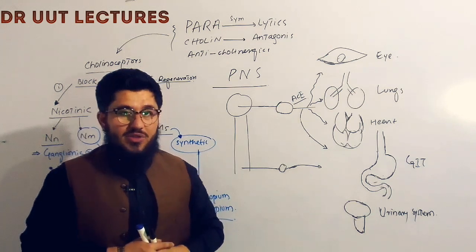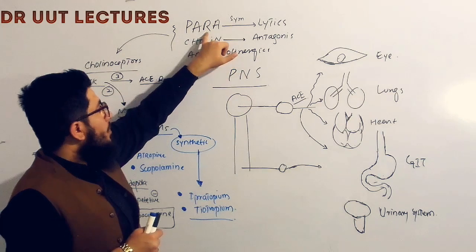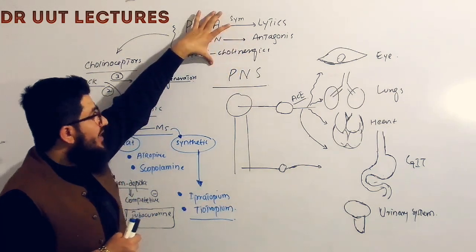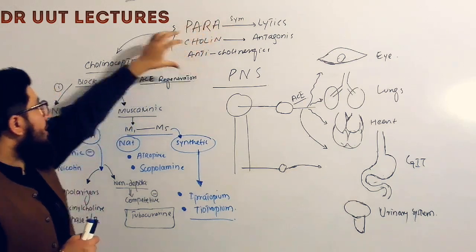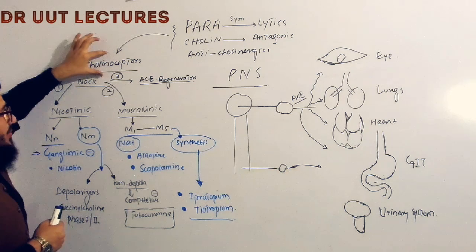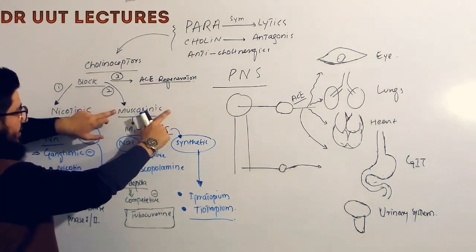Cholinergic antagonists are also known by other terms like parasympatholytics and anticholinergics. These medications, or these drugs, actually block the cholinoceptors, and these cholinoceptors are of two types in our body: nicotinic and muscarinic.